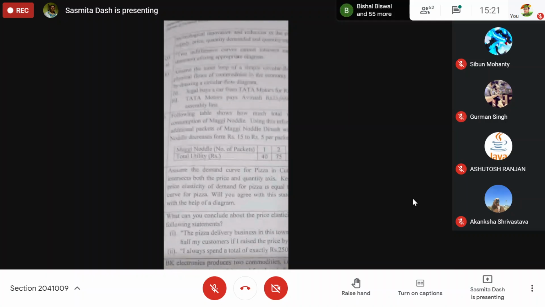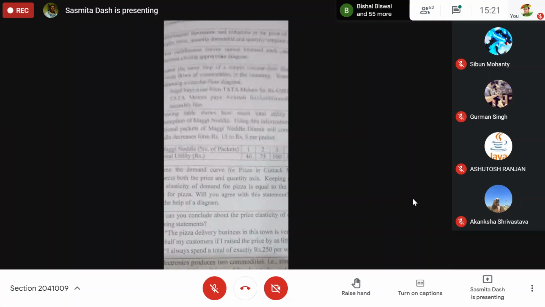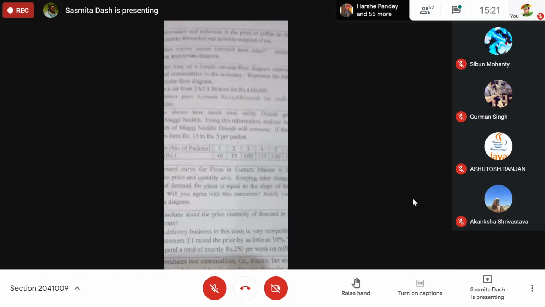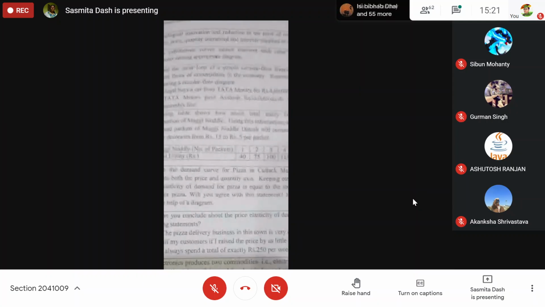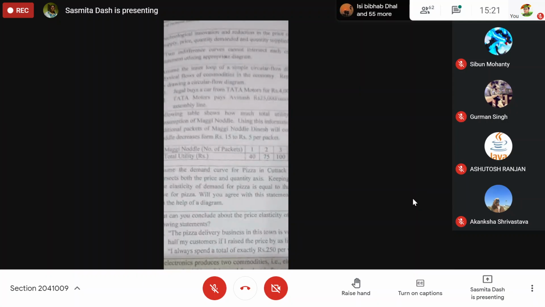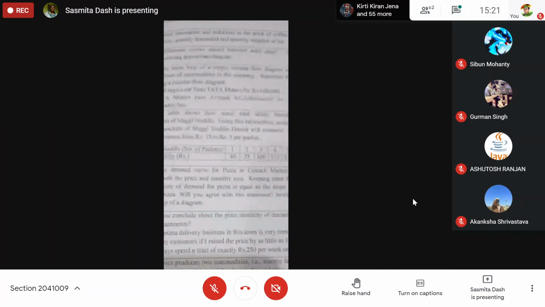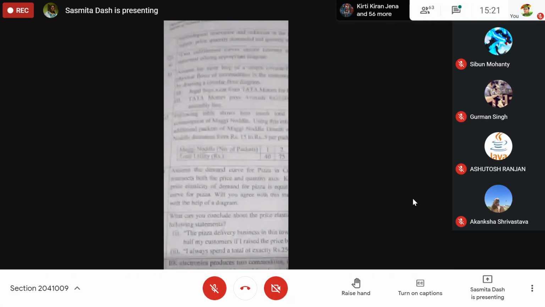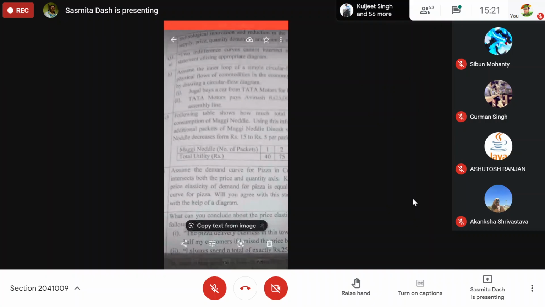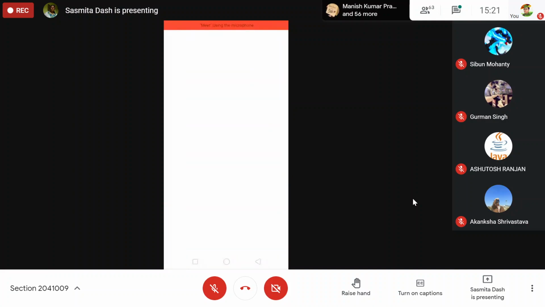I'll just show you. Then the second question: Tata Motors pays Avinash 25,000 per month for work on the assembly line. Tata Motors is giving 25,000 to Avinash. Both are in money terms, so will we show this in physical flow or financial flow? Tell me.